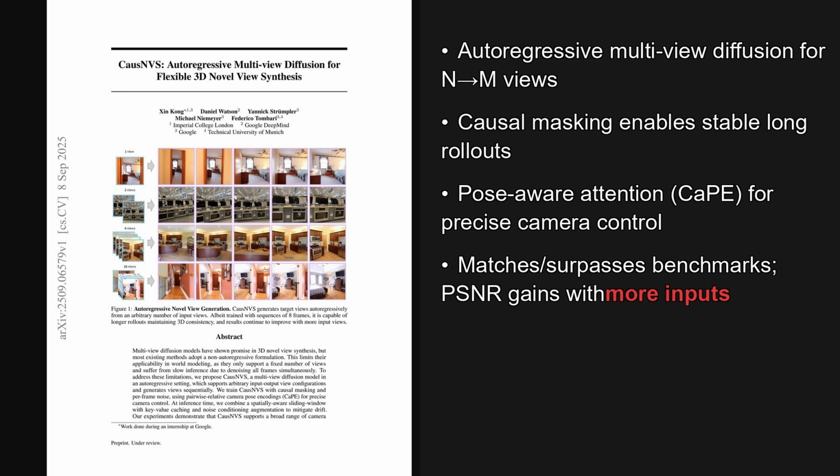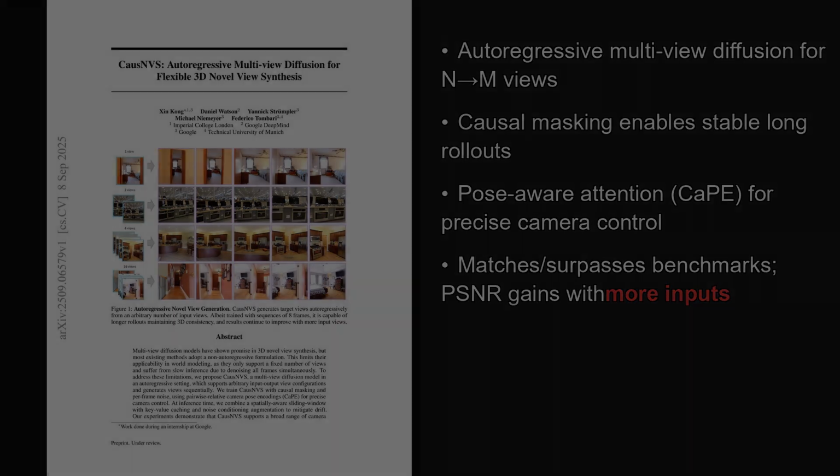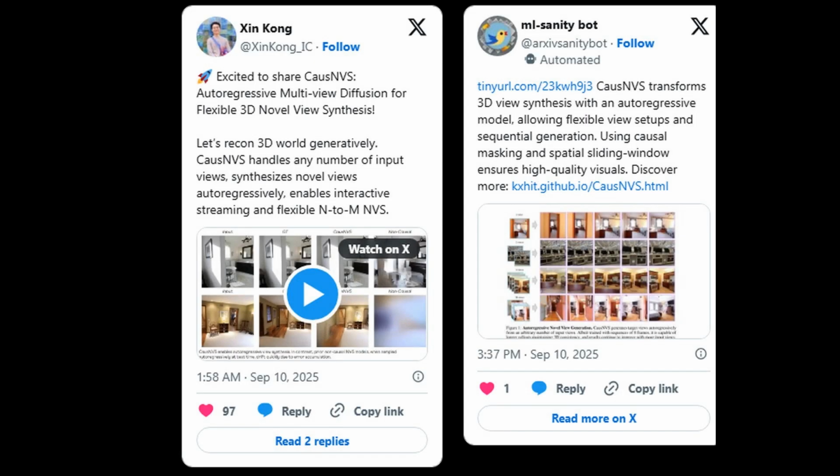Beyond flexibility, the method uses causal masking, per-frame noise conditioning, and relative camera pose encoding to stabilize long rollouts while keeping inference efficient. On X, reactions highlight sequential, flexible view generation and interactive streaming, with mentions of causal masking and a spatial sliding window for stable, high-quality visuals. Engagement looks modest, around 100 likes.